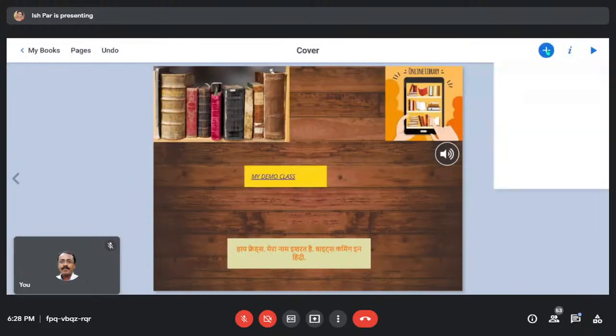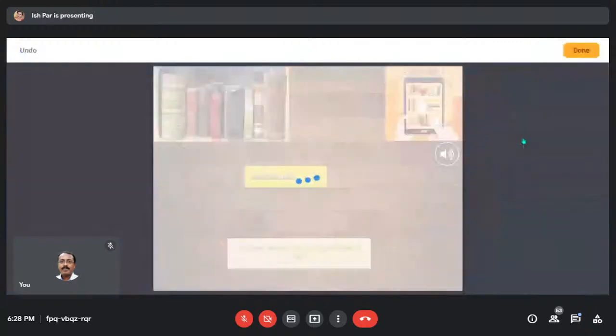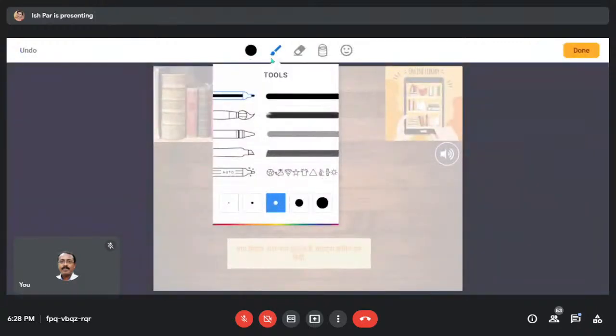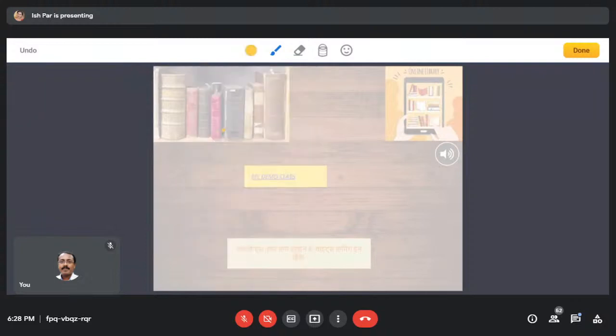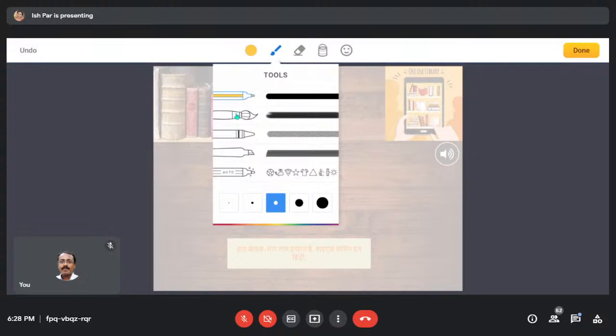Let me tell you this pen option also, annotate this pen option. This again, if you work on tab, this really helps. Like if you are on iPad or tab, with just the use of simple pen or pencil or fingertip, you can make new drawings and designs, and make your book more creative. So let's select this color. Color you can change from here. This is the brush, whichever you want. You want pencil, paintbrush, crayon, sketch, and this is auto.